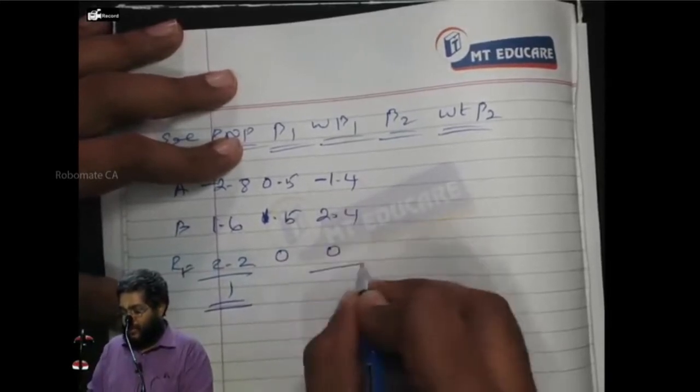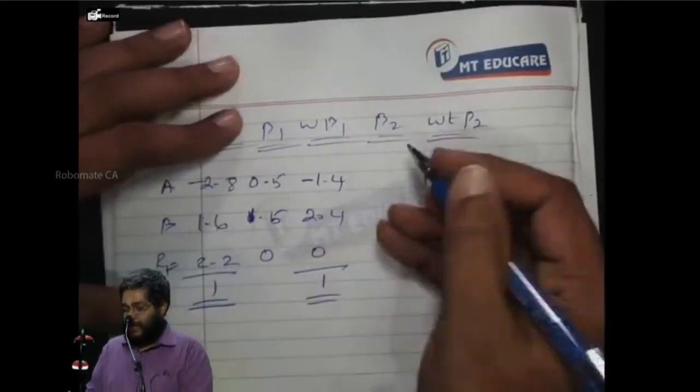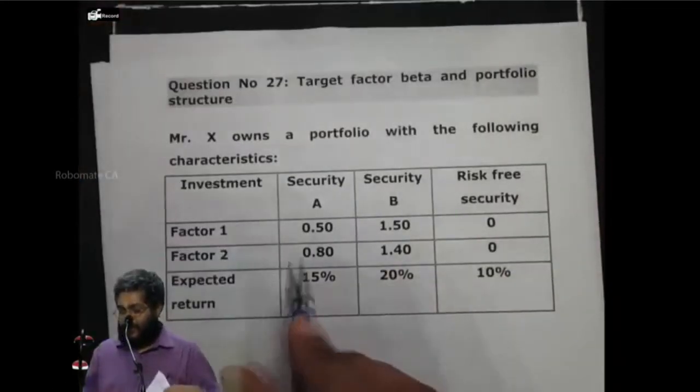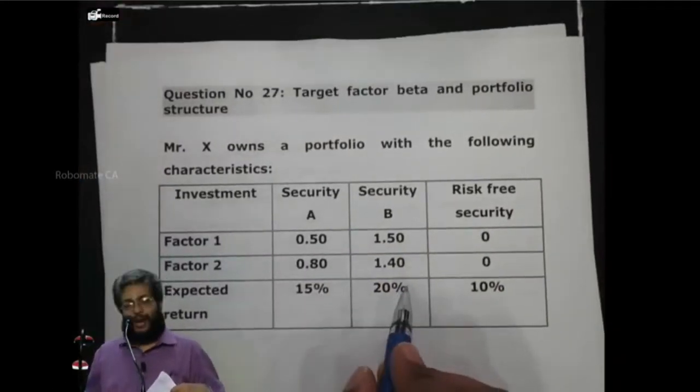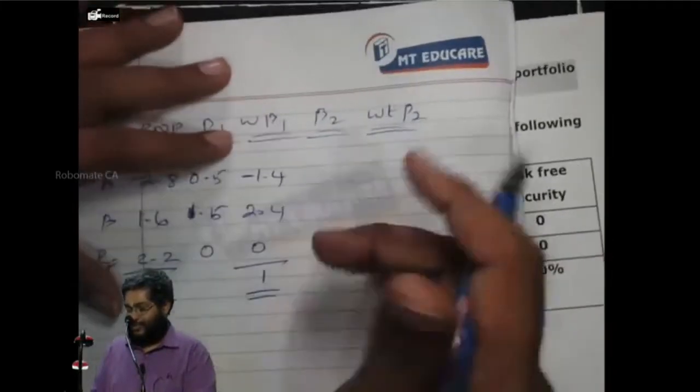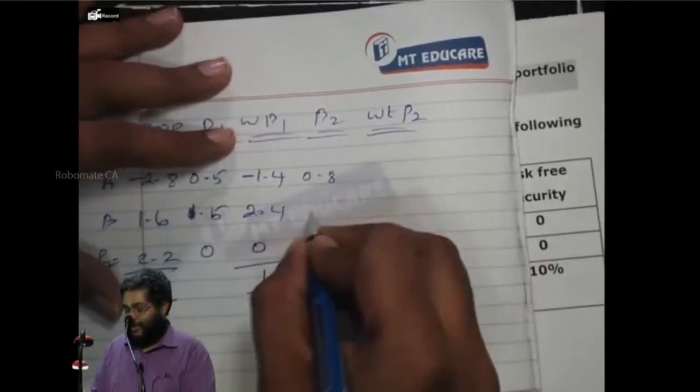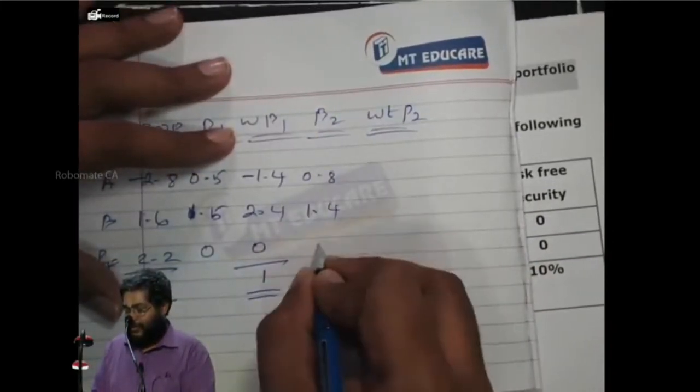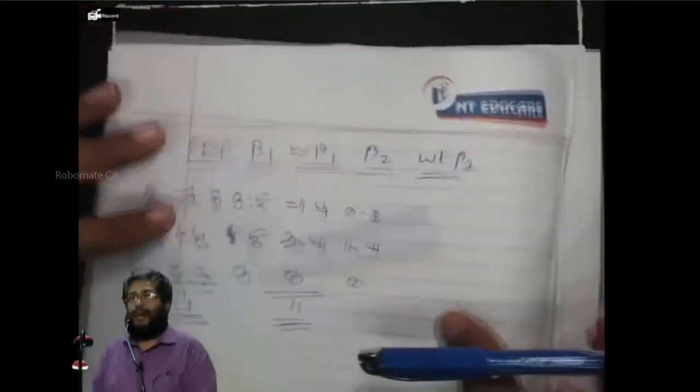2.4. This is what? 0. What is beta 1? 1. Beta 2, tell me. What is beta 2? 0.8, 1.4. Understood or not? No. It is 0.8 and then what? 1 point? It is what? 0. Tell me the number.